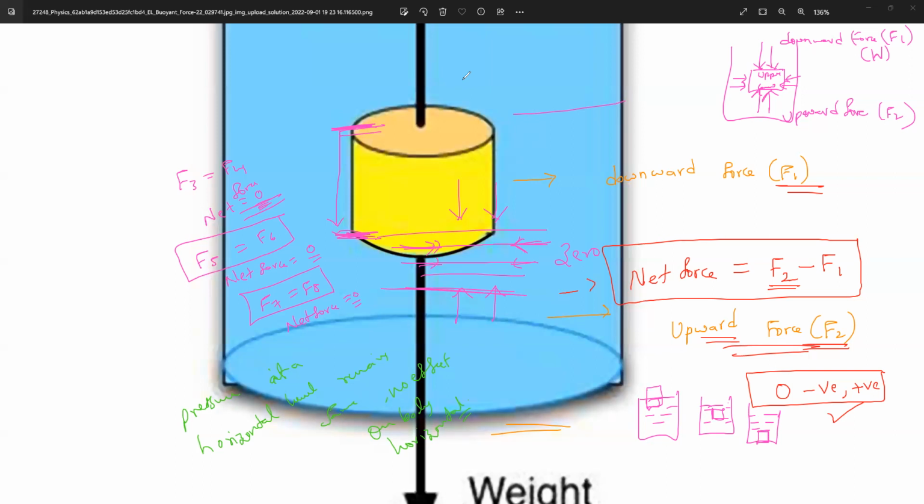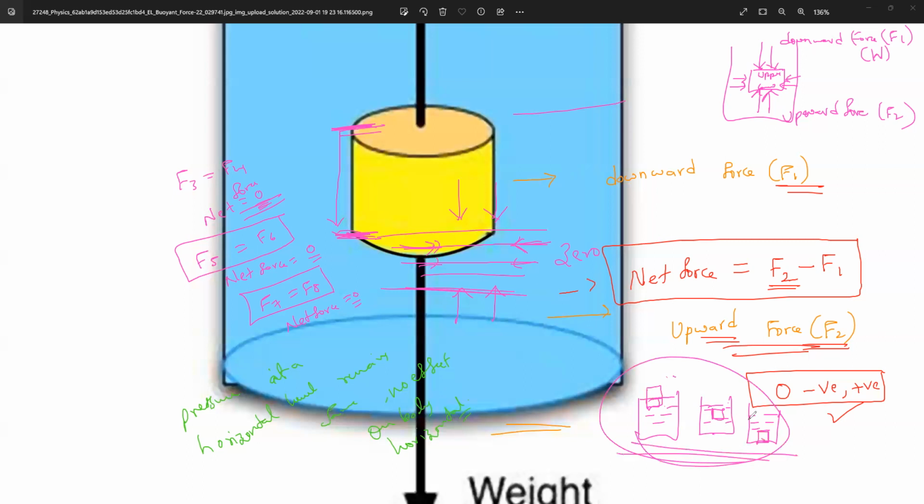Be smart and tell. Who will experience the buoyancy force? Three cases. One case above the liquid, another case within the liquid, another case sinking. Who will experience the buoyancy force? In every case it experiences the buoyancy force, but sinking or floating above or within the liquid depends on the weight of the object. Do you understand, everybody? That we'll discuss in the next class.